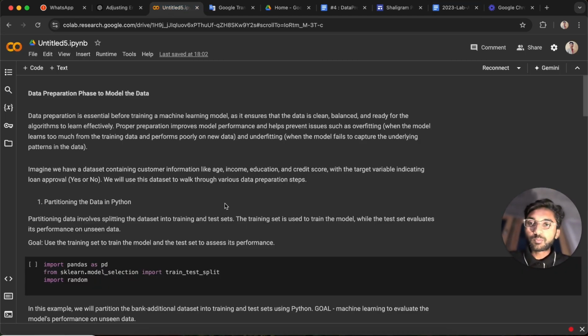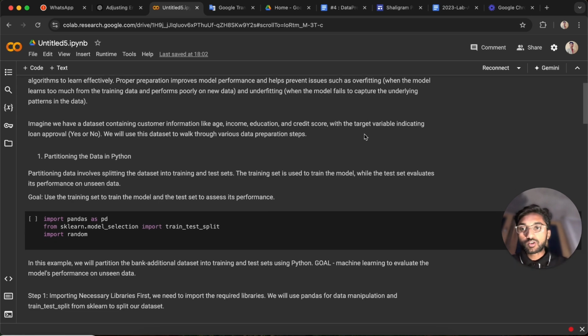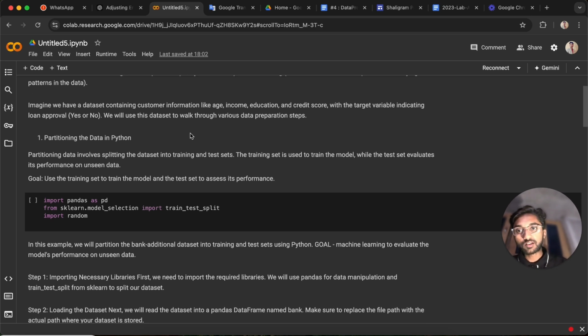So what is the data preparation phase and why do we need it? The data preparation phase is necessary when we prepare a model. If we give improper data to the machine, then the machine can't generate accurate output. The data preparation phase ensures the data is clean, balanced, and ready for algorithms to learn effectively. Proper preparation improves the model performance and helps to prevent issues such as overfitting and underfitting. That's why the data preparation phase is necessary.